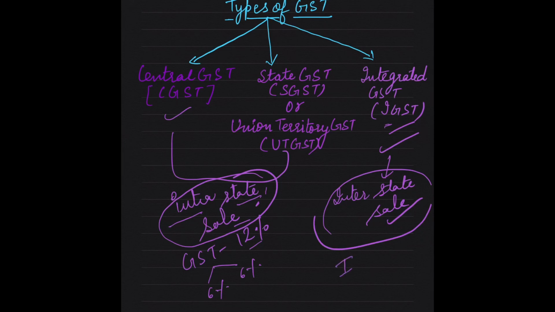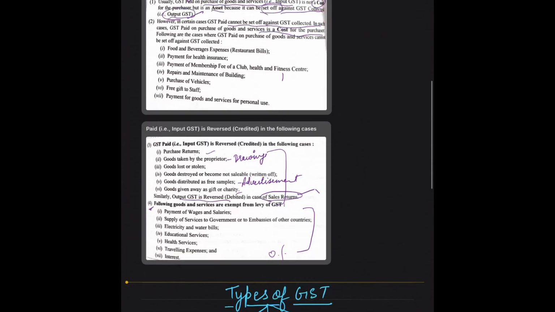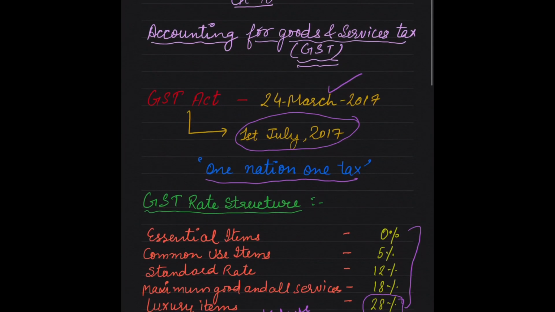Suppose IGST is 12%, right? In such a case, the entire IGST amount will go to the central government. In the case of intrastate sale, half the amount goes to the central government and half to the state government. But in the case of IGST, the whole amount goes to the central government. So this is some background about GST.